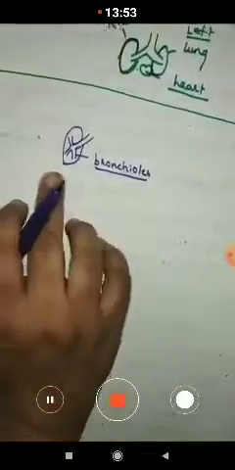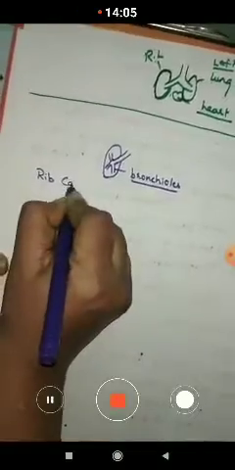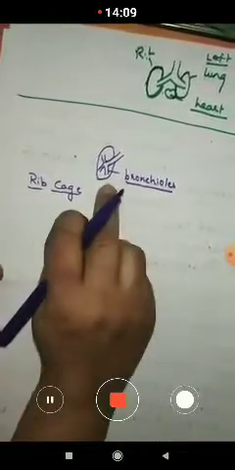Now, in fifth standard you have learnt that the lungs are very delicate organs, spongy in nature, and they are protected by the rib cage. Yes, the rib cage protects the lungs.